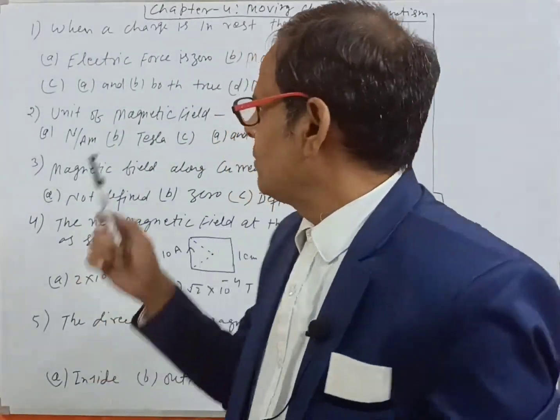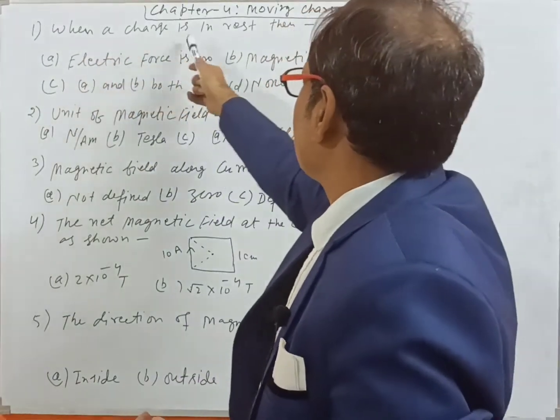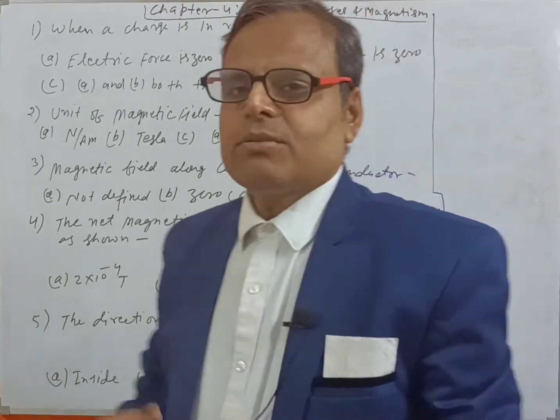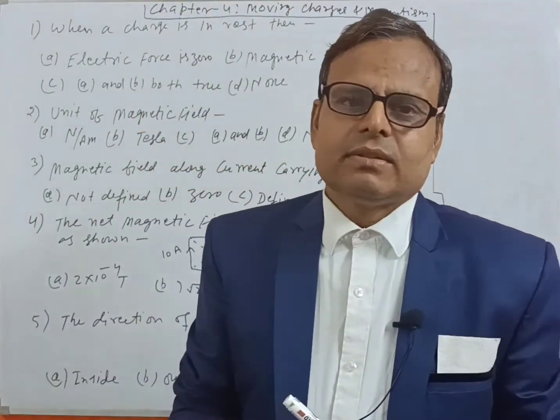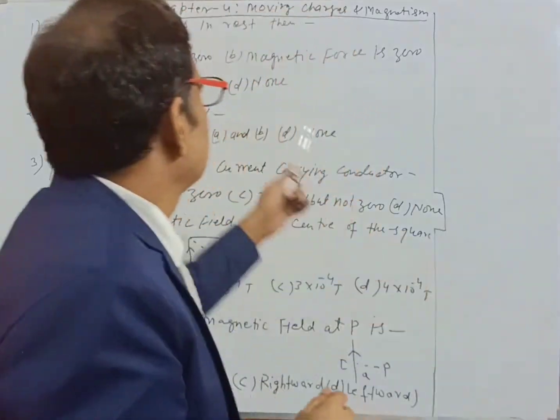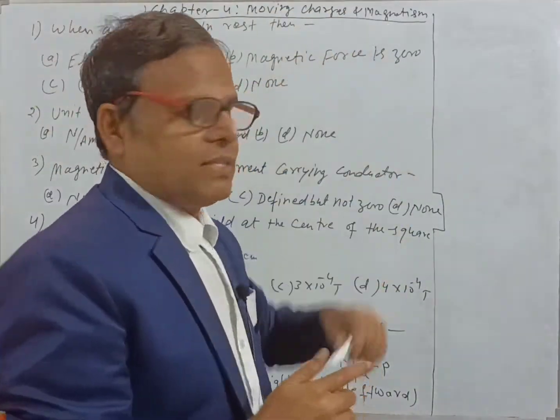Question number 1 says, when a charge is in rest, then... Actually these questions belong to chapter 4, and the name of the chapter is moving charges and magnetism.